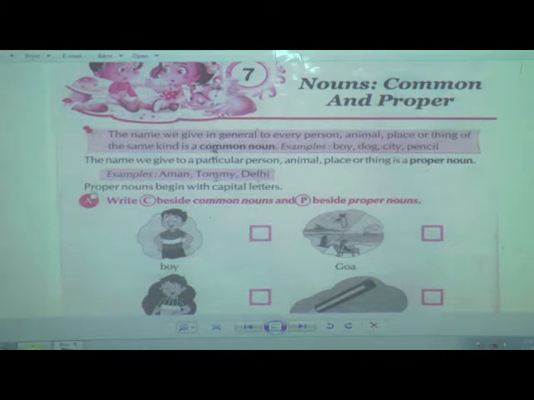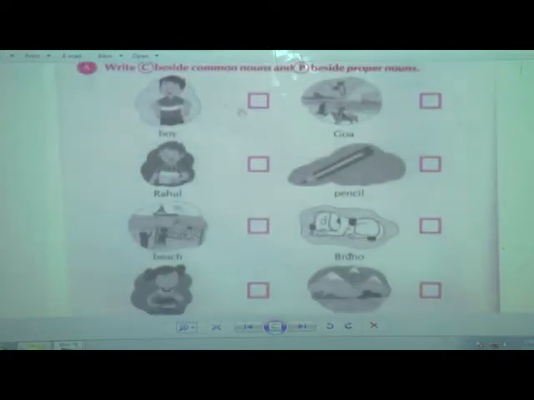A proper noun always begins with a capital letter. Now go to page number 20 and have a look at the exercise. Write C beside common nouns and P beside proper nouns.